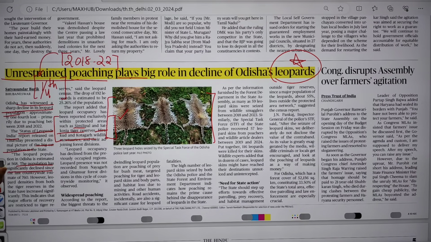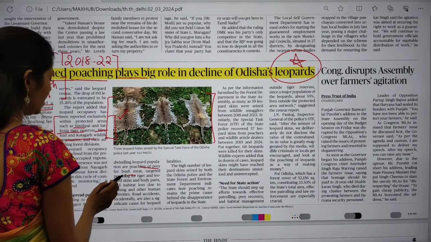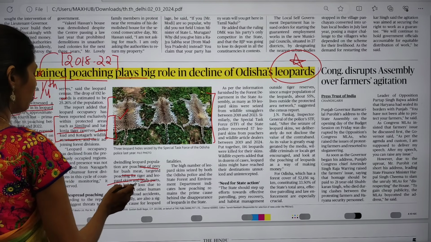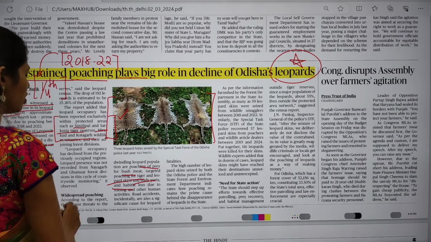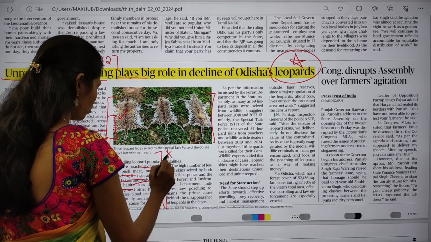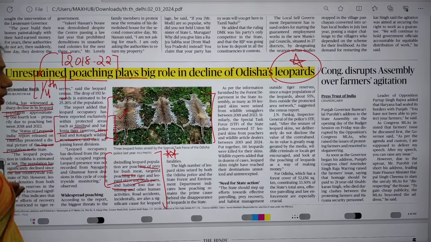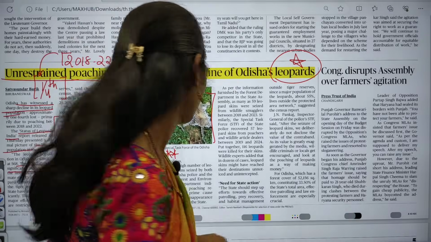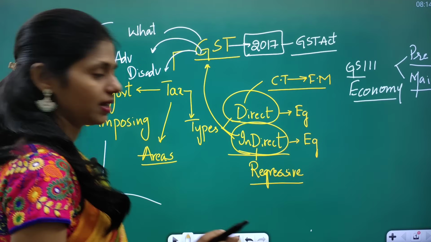According to this report, the biggest threats to the leopard are poaching of prey for meat, targeted poaching for tiger and leopard skins and body parts, habitat loss because of mining and other human activities, and sometimes road accidents. So this paragraph is very important. Whenever you are writing about the reasons for threats, you can write some common reasons. I will write here, you can make a note.